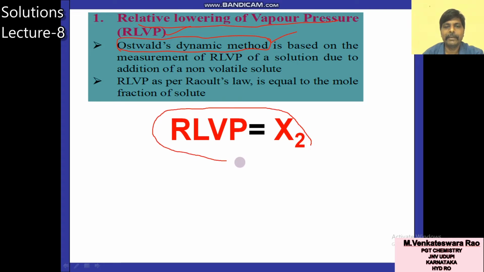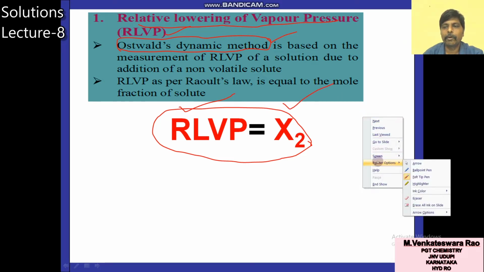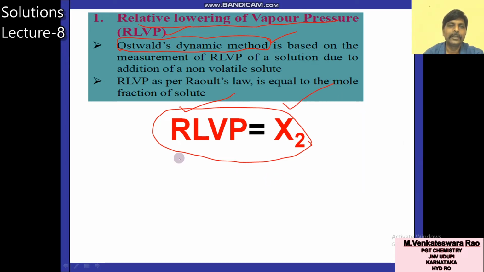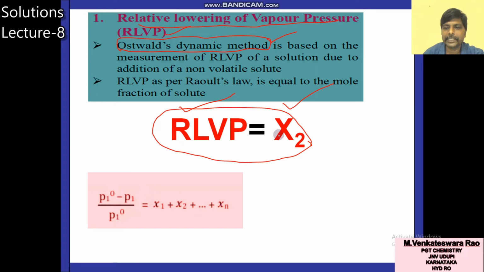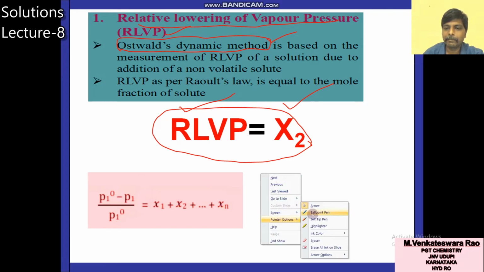What is RLVP? Relative lowering of vapor pressure. What is X2? Mole fraction of solute. So it is the statement of Raoult's law. RLVP is equal to X2, where X2 is the mole fraction of solute. But this formula is also related to Raoult's law.